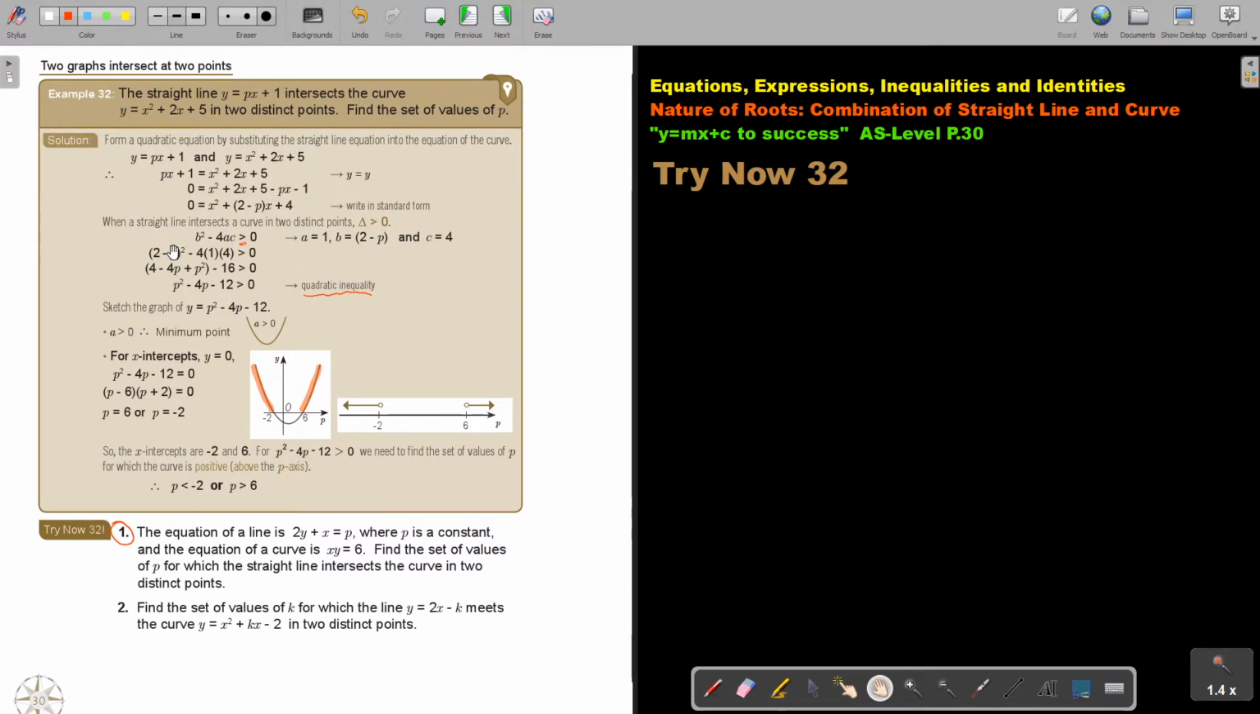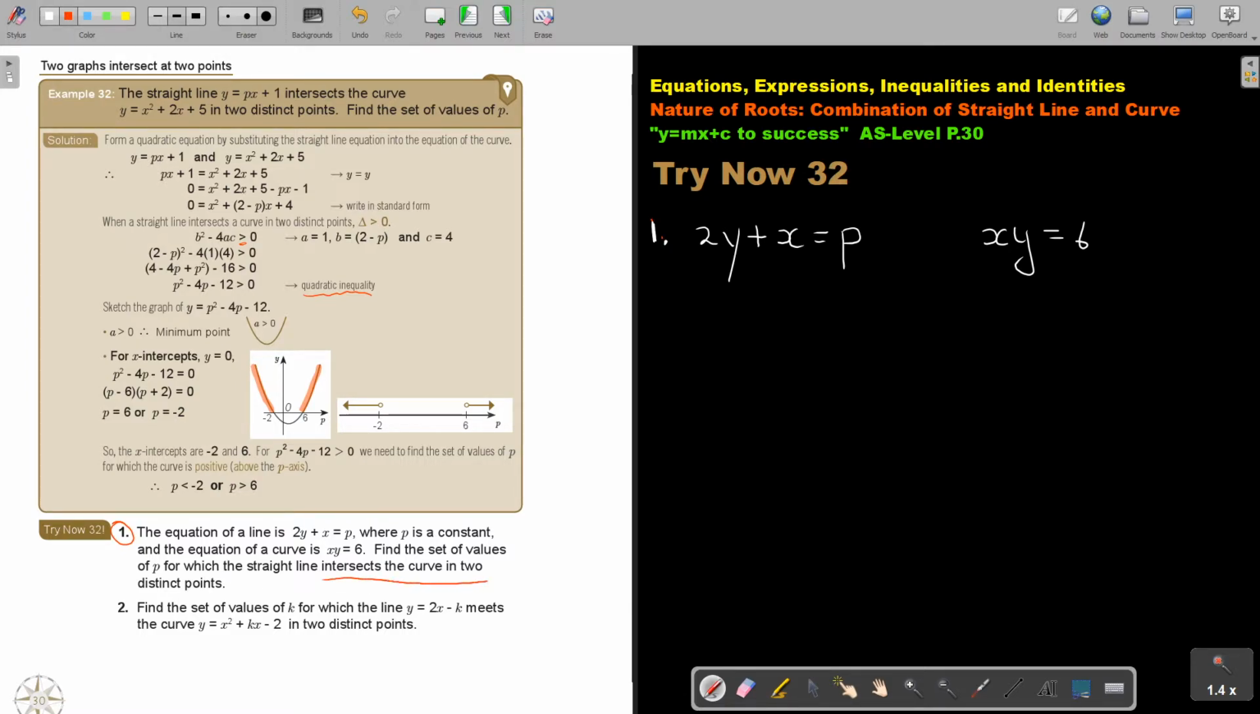Okay, let's start. Okay, where are we now? Let's just get a pen, and it's number 1. The equation of a line, okay, let's just go, 2y plus x equals p, where p is a constant, and the equation of a curve, xy is equal to 6. Find the set of values of p for which the straight line intersects the curve in 2 distinct points.